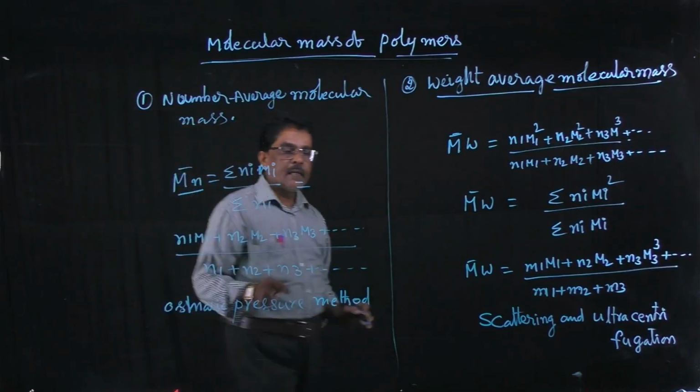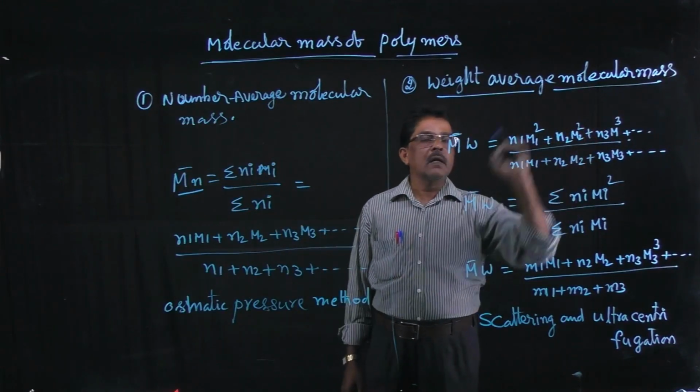Right, understand? Then let us go to the weight average molecular mass of the polymer.